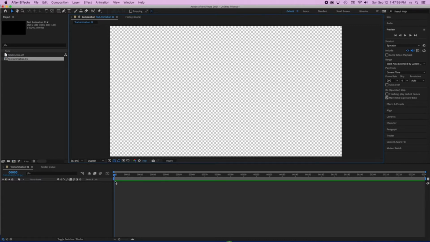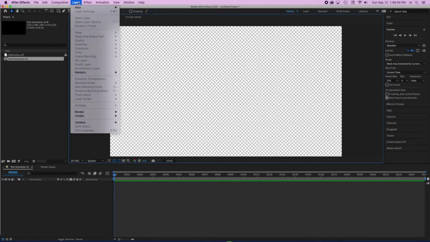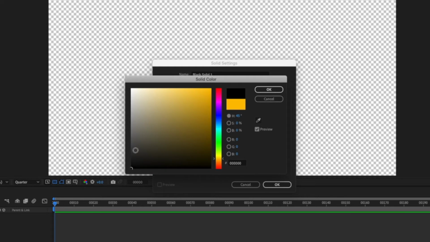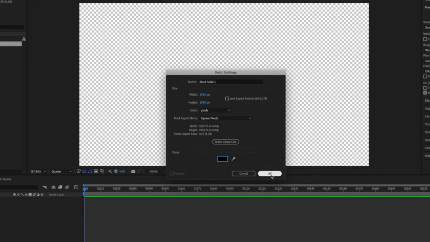I could render black if I add a solid black. So I'm going to do that right now. I'm going to go to the layer and create a new solid. In here, I'm going to select the button that says Make Comp Size because I want the solid to be the same size as my composition. So that is 1920 by 1080, and of course I'm going to click on the color swatch in here and select a black and say OK.